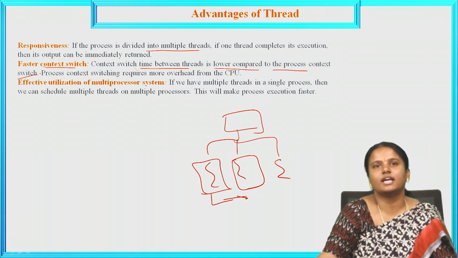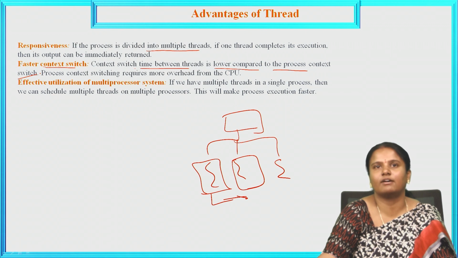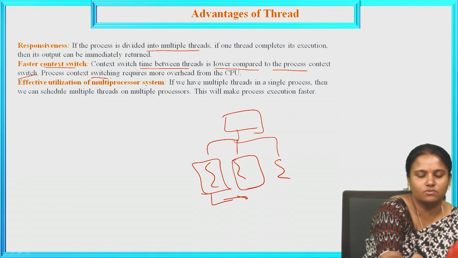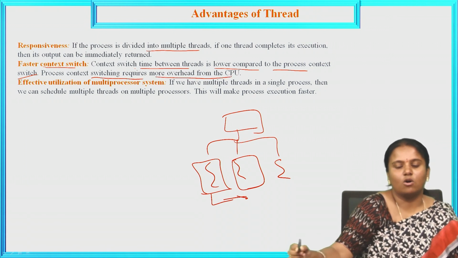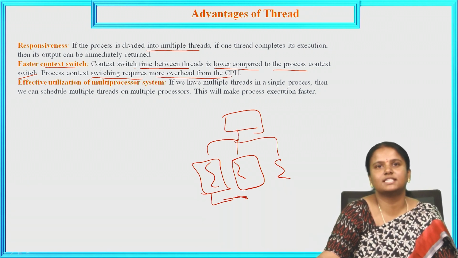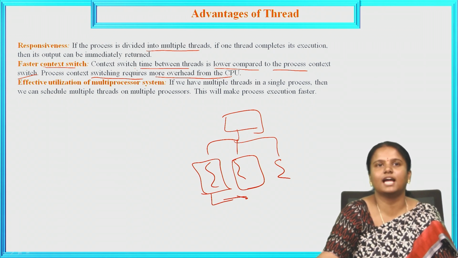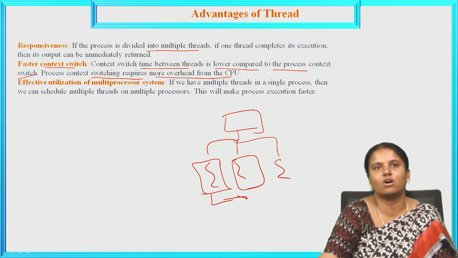So here, in a context switch, threads are released one after the other, and the second will be executed. Compared with threads, process context switching requires more overhead from the CPU. So it requires some processing by the CPU. Context switching is more overhead for the CPU, meaning one after the other, the second will be executed. That is context switch. Here, process context switching requires some CPU, whereas it is not required by threads.